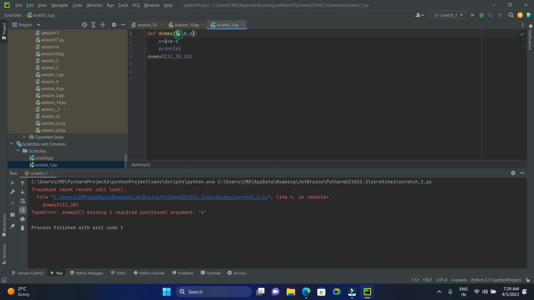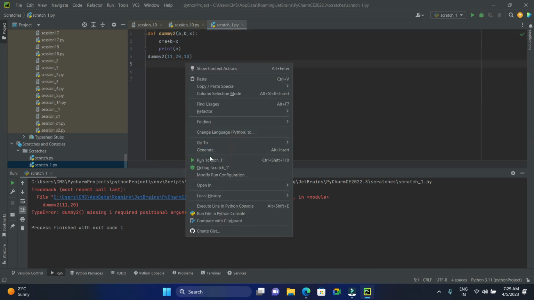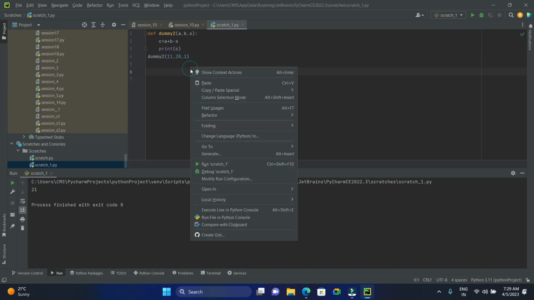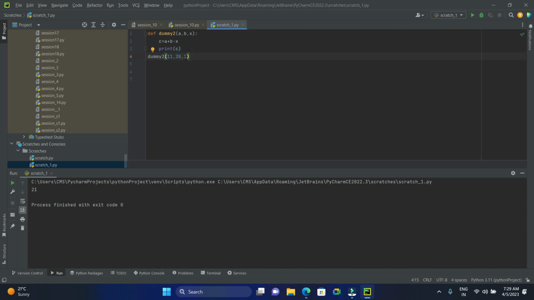Simple. Let's say I'll just update the value, which means I'm changing the value of the argument. So it should reflect on x, and the value should be 30 now. See, a plus b is 11 plus 20, that is 31. 31 minus 1, it is 30. Right? So if you change the values, then automatically it should reflect in the function. So that's an example for keyword arguments, which means it will have keywords as an argument.